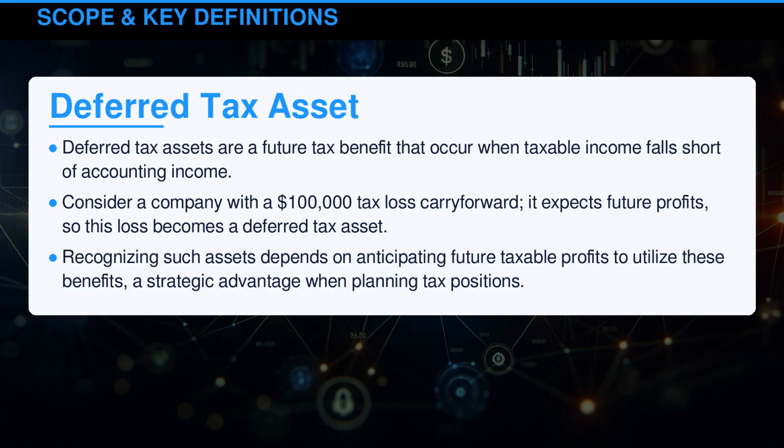Deferred tax assets are a future tax benefit that occur when taxable income falls short of accounting income. Consider a company with a $100,000 tax loss carryforward. It expects future profits, so this loss becomes a deferred tax asset. Recognizing such assets depends on anticipating future taxable profits to utilize these benefits, a strategic advantage when planning tax positions.